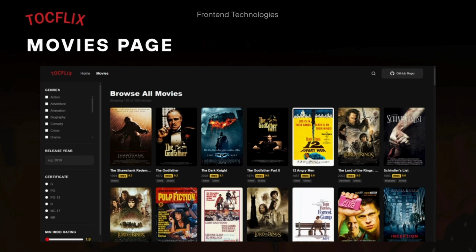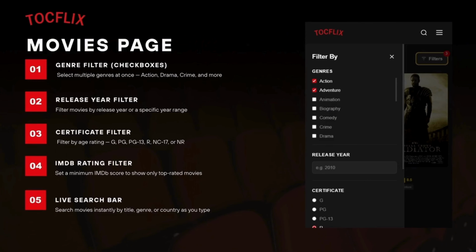Here, on the left sidebar, users can filter by genre checkboxes, enter release year, select an age certificate, and set a minimum IMDb rating. The page header shows how many results are currently displayed. The filter panel supports 5 types of filtering: genre checkboxes for selecting multiple genres at once, release year input, certificate filter, a minimum IMDb rating slider, and a live search bar that filters movies instantly as you type.